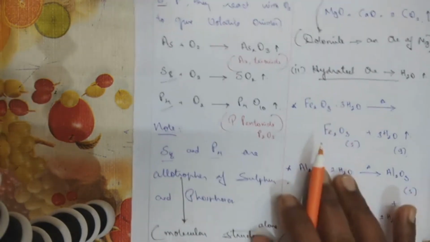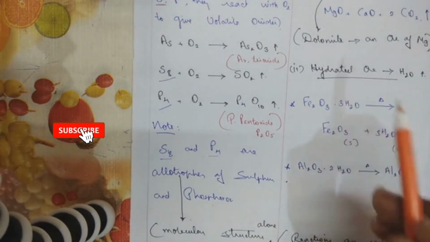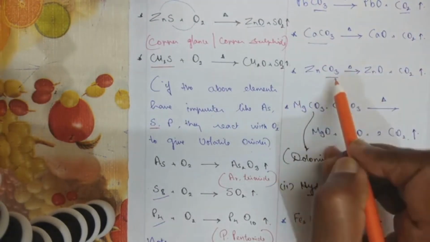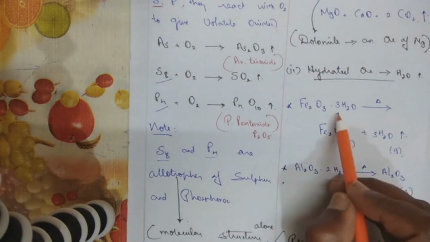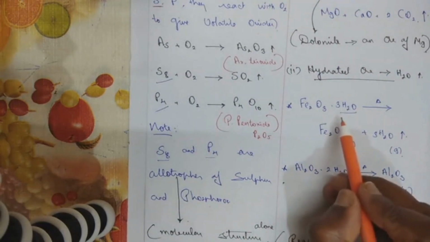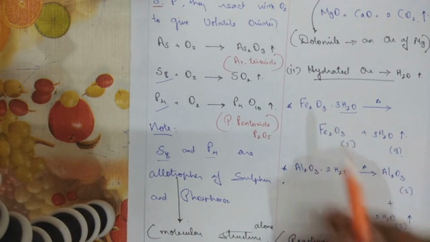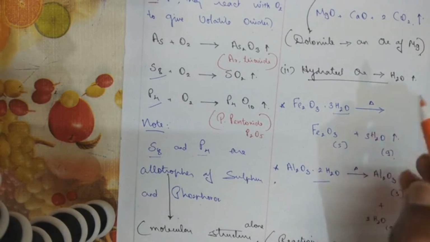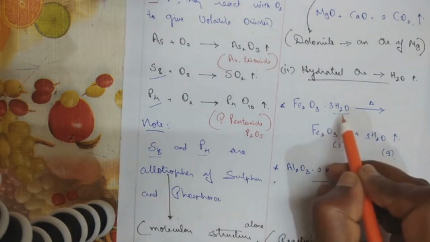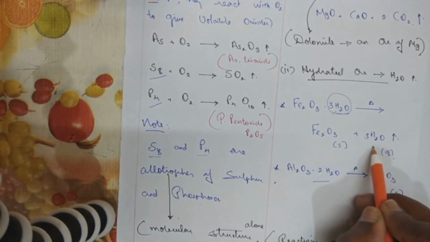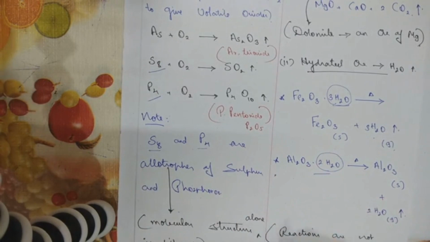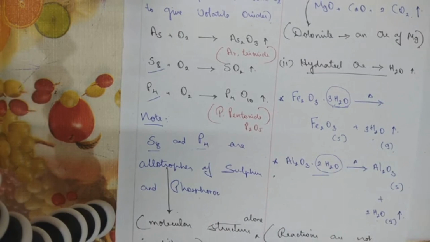Next we move on to hydrated ore. How will you identify? Here you identify it by the presence of CO3, carbonate molecules will be present. And here, how will you identify? Water molecules will be there. Now this is a hydrated ore of iron oxide, a hydrated ore of aluminium oxide. So when we heat it, here also without the oxygen, 3 times the water molecule goes out as vapor. Here again when you heat it, 2 times the water molecule goes out as vapor and the leftover alumina without the water molecule is obtained.